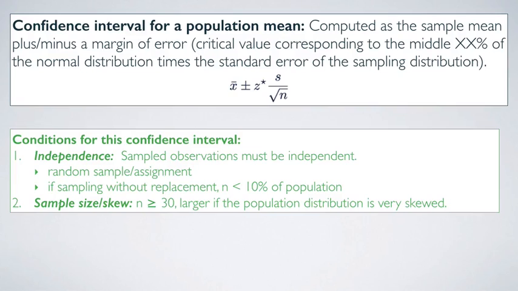And these are samples that have sample sizes over 30, or even larger if the population distribution is very skewed. So when we're checking our conditions, we're definitely going to want to see a visualization of the distribution from the sample that we're going to use as an indicator for what the population looks like, or we're going to need to be told to assume that perhaps we can assume some normality and proceed.